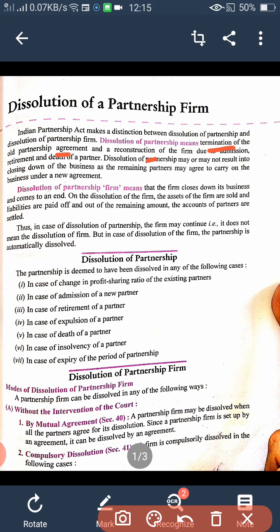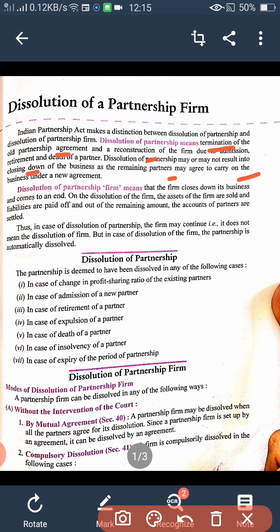Dissolution of partnership may or may not result in closing down of the business. Means if we are talking about the dissolution of partnership, it doesn't mean that the firm is closing down its business, because the remaining partners may agree to carry on the business under a new agreement. Clear? This is a dissolution of partnership.